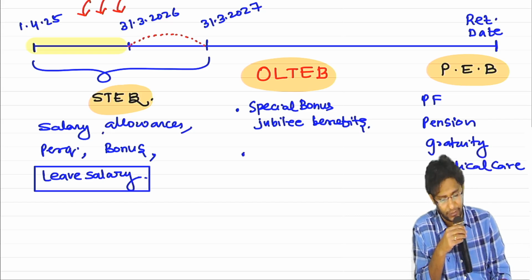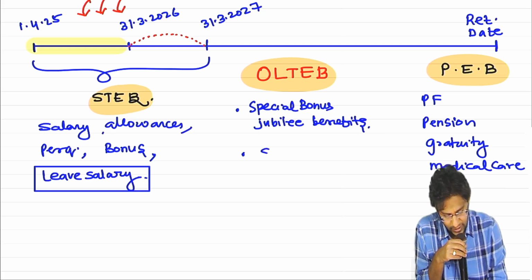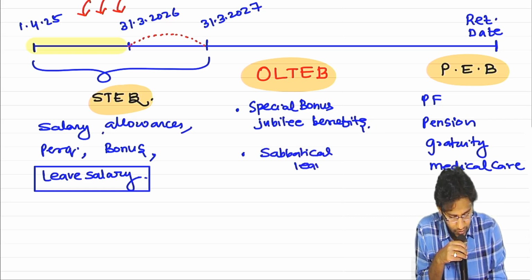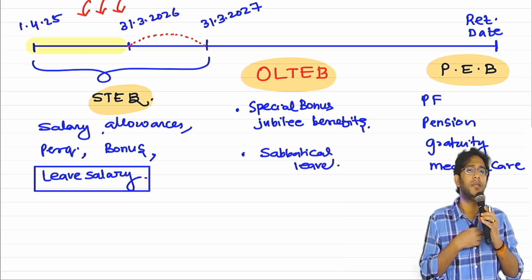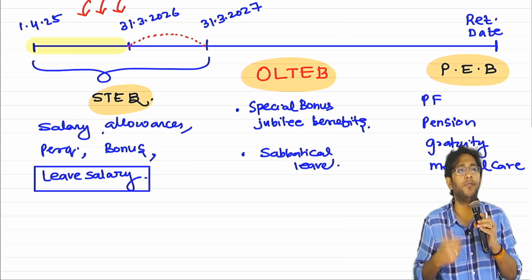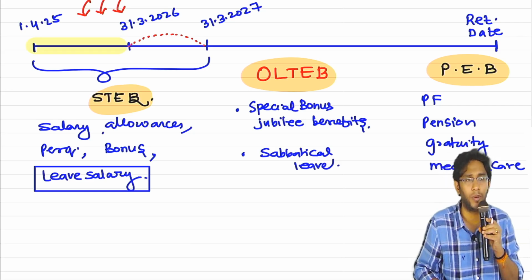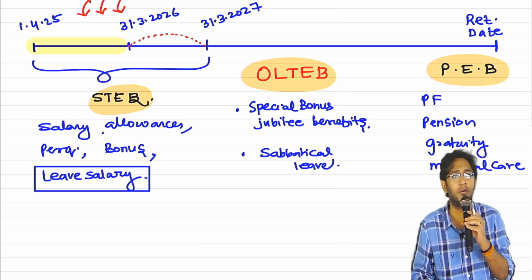What other examples can we include in long-term employee benefit? Sabbatical leave. There are some entities who give long leave to the employee, not for 1 week or 10 days, not even 1 month, but 1.5 years or 2 years.